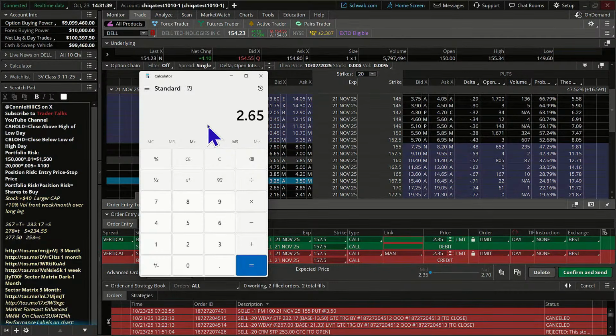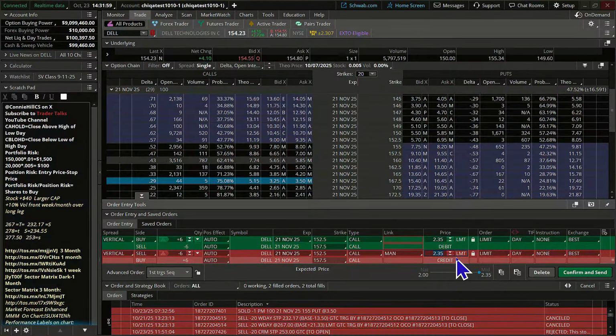So 265 times 70% means we'd be satisfied with bringing in 185. So we'll say 185 plus 235 means 420. If we can get the spread here to 420, we're going to be happy campers. We will be happy to exit the trade early.